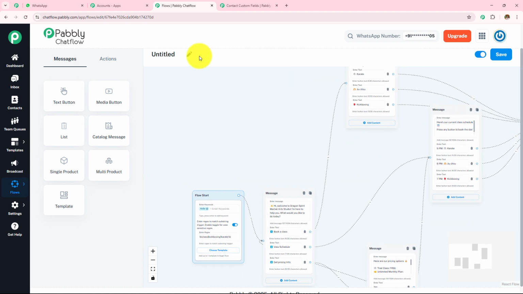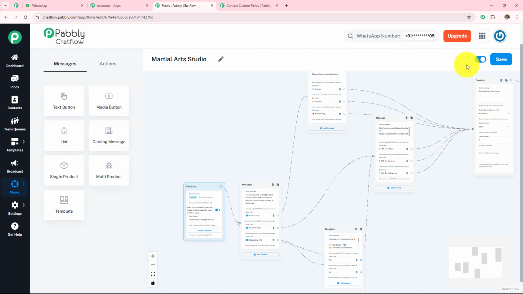Now we are going to test this. But before that, let's first name this chatbot Martial Arts Studio. And then we have to make sure the flow is active. If we turn this off, the flow will stop sending messages. The messages will not be sent. So it is important that we have turned this button on, and then we have to make sure that we save this flow. So, flow updated successfully. If we do not save the flow, the messages will be lost. So it is very important to make sure that we have saved this flow.